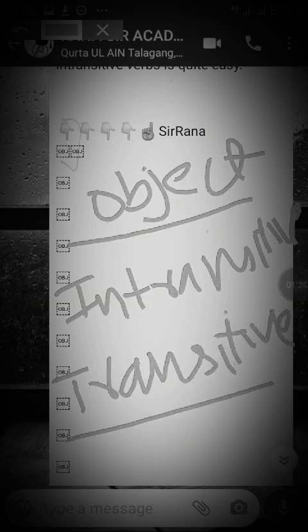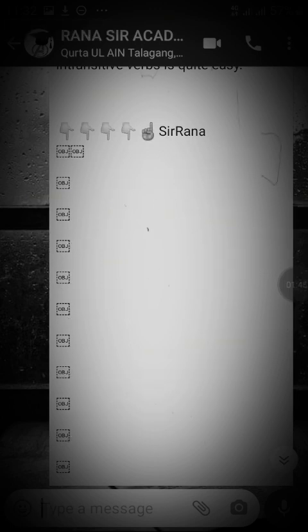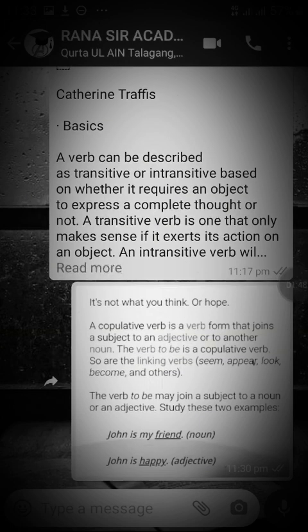Teachers have been teaching this topic of transitive and intransitive verbs for many years, but still students are confused about how to distinguish between transitive and intransitive, monotransitive and ditransitive. I will teach you all. Stay connected. What we'll learn over here is what is a copulative verb.